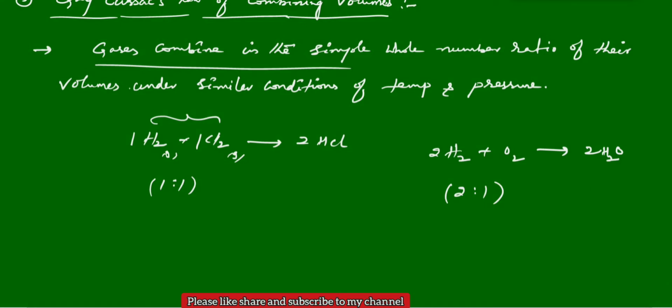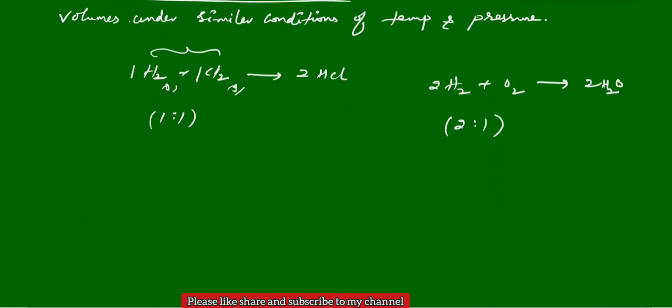Next we have Avogadro's hypothesis. This is very simple. Only the law of reciprocal proportion we have to be a little careful about. The remaining is very easy now. Avogadro's law or Avogadro's hypothesis.